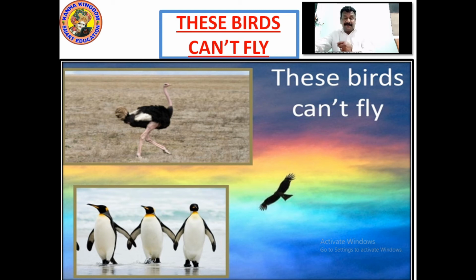You can see the penguins. Penguins are also birds and they have wings, but they also cannot fly. Right? So write this down that there are two things: ostrich and penguins.